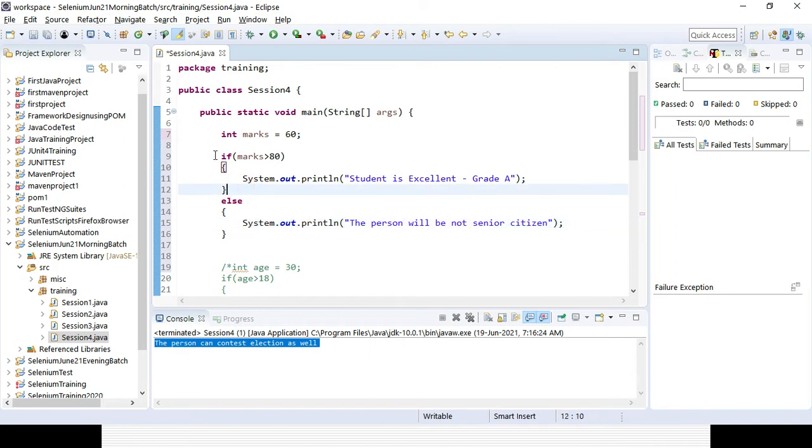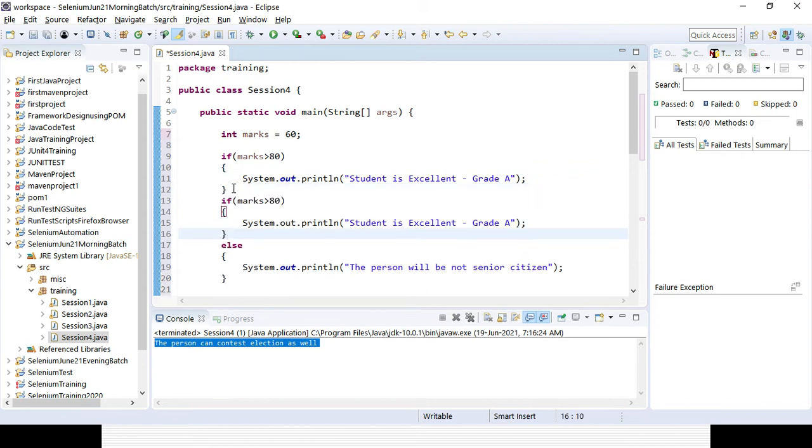So I will be giving another condition here. If student mark is greater than 80, then here you need to use else if, right? That's how I can give multiple conditions. If marks greater than 60, as well as marks less than 80, I want to check whether it is falling in the 60 to 80 range, meaning 61 to 79, not equal to 80.